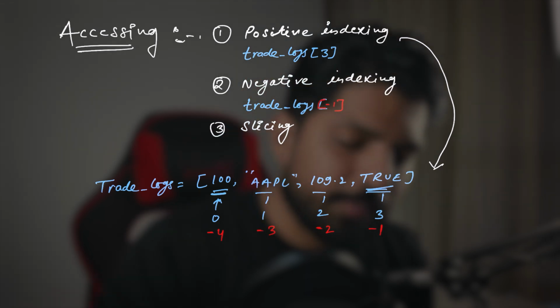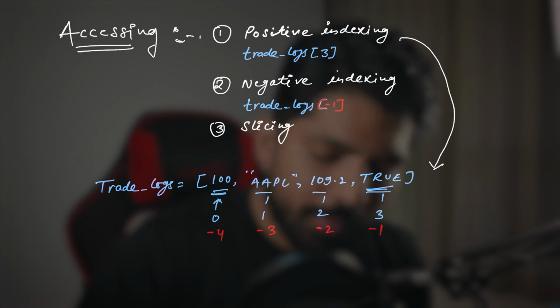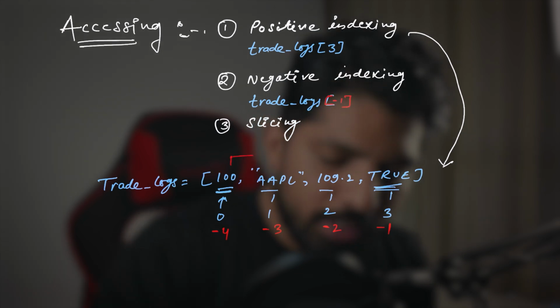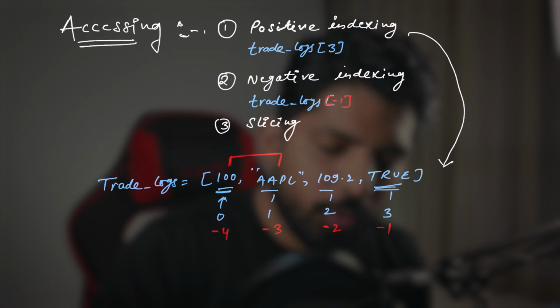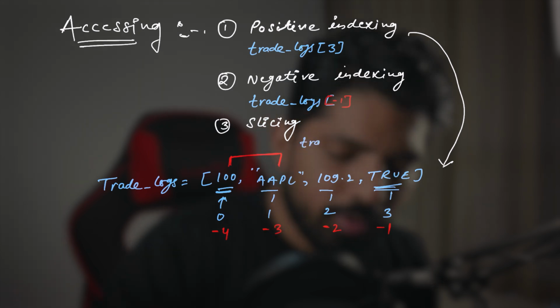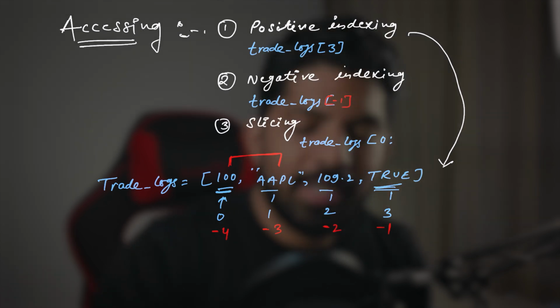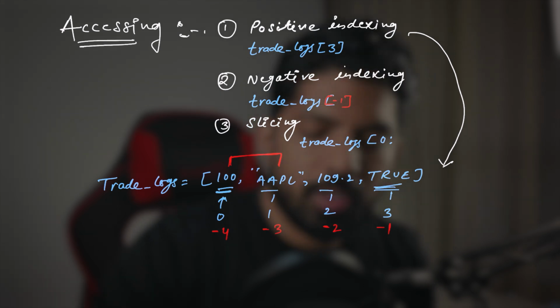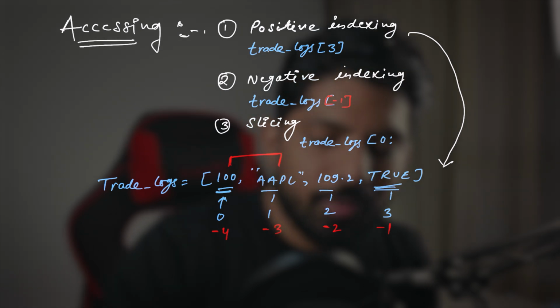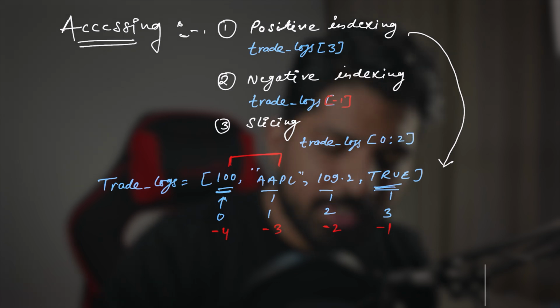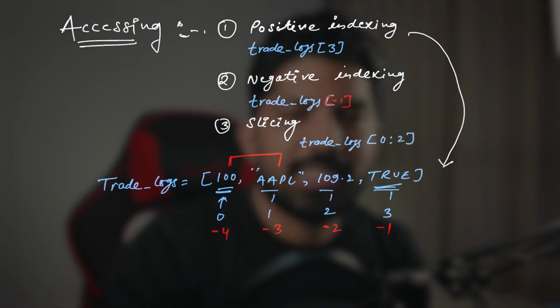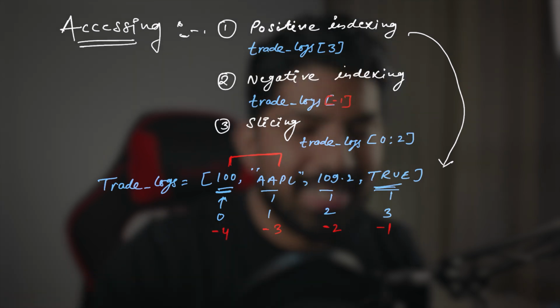Then we have slicing. Slicing is also very easy. In slicing, let's say you just want these two values, correct? So you can write the code like trade logs, then it is at the index 0, right? So you will write 0 up to 1. As we have already learned, whenever you write the end index here, you have to write +1. So here we want the 1 index, so we will write 2, correct? So it will give us these two values. We will see this in the examples also, but for now, you just understand the concept, okay?